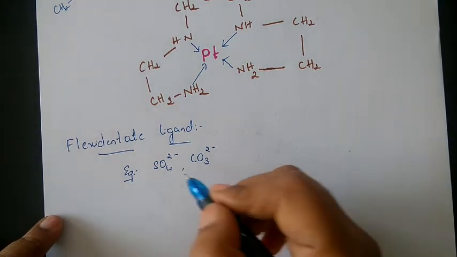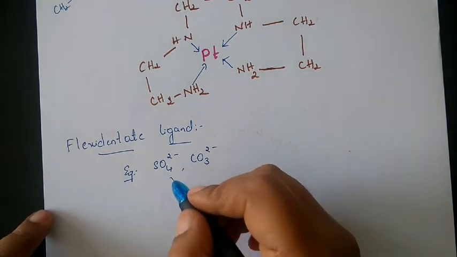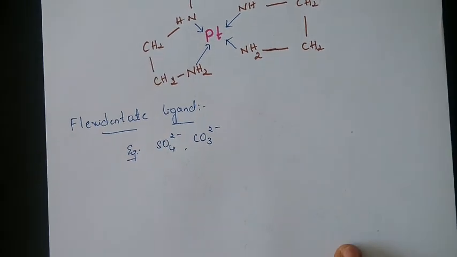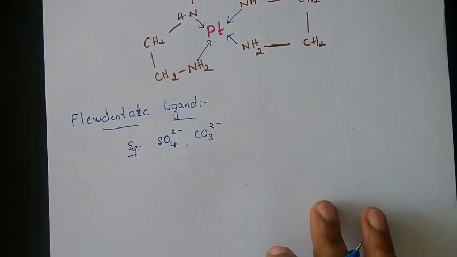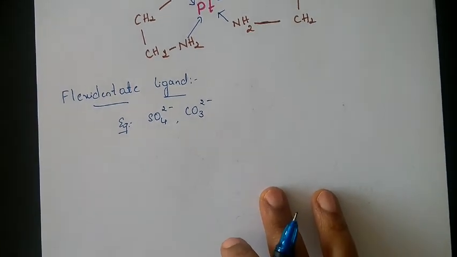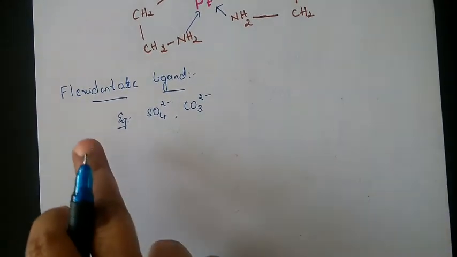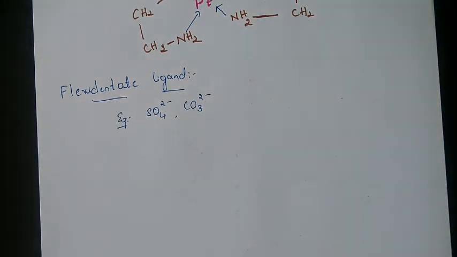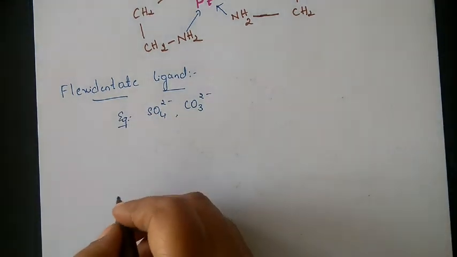So with one metal, it will be acting as a monodentate. That means it is going to donate only one pair of electrons, or with only one donor atom it will be ligating to the central metal atom. But in another complex or with another metal atom, it will have 2 donor atoms, donating 2 pairs of electrons. That type of ligands are called flexidentate ligands. Let us take an example.